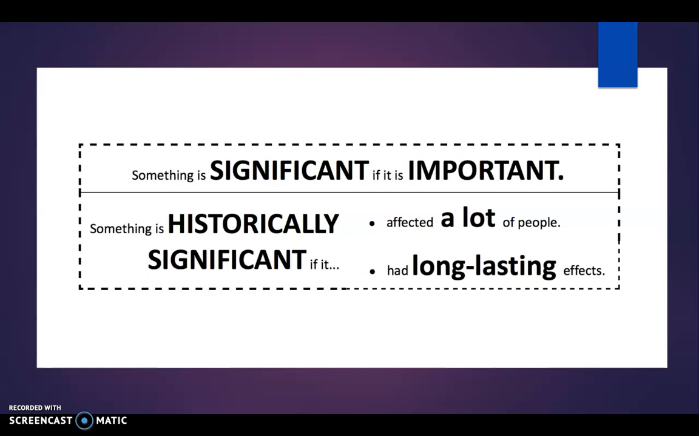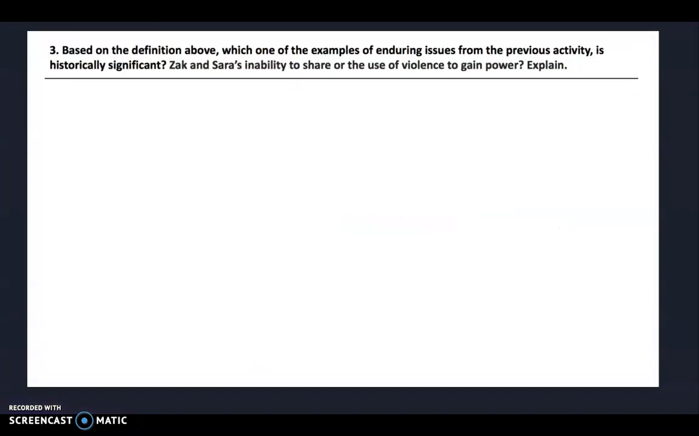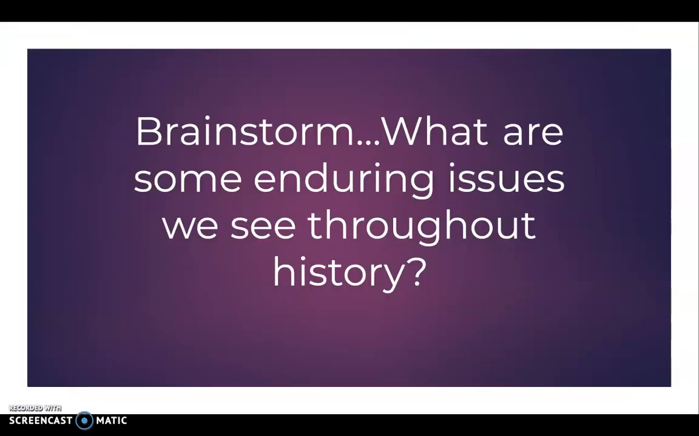I want to make sure you understand that when we talk about enduring issues, I use the example of Max because it gets you to understand what an enduring issue is, but his enduring issue is not historically significant. So in this lesson, you're going to take a look at what an enduring issue is and what some common enduring issues are throughout history. Can you brainstorm and think about that for a minute? Besides war, besides conflict, what are some other enduring issues that we see throughout history that happen over and over and over again? So take a minute to do that.